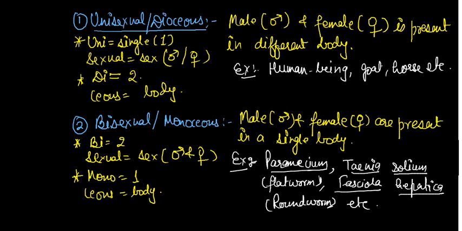But one more term is sexual dimorphism, the third point. In sexual dimorphism, we can easily differentiate the sexes with the help of their structure. It means morphological structure.